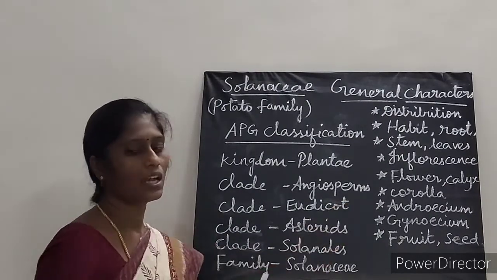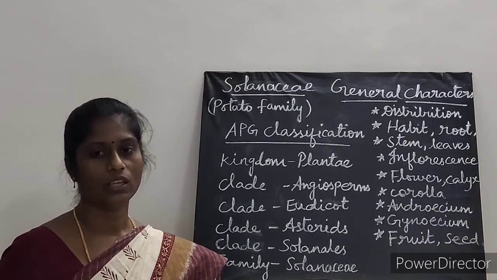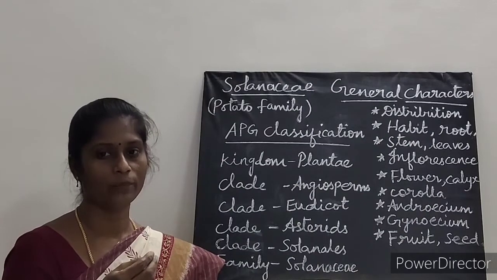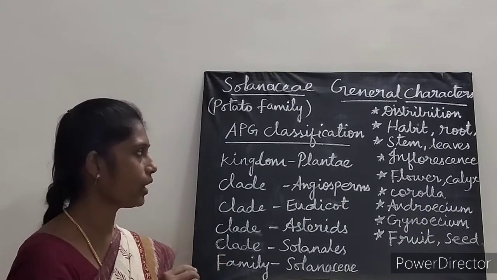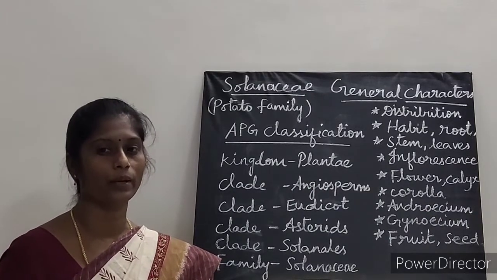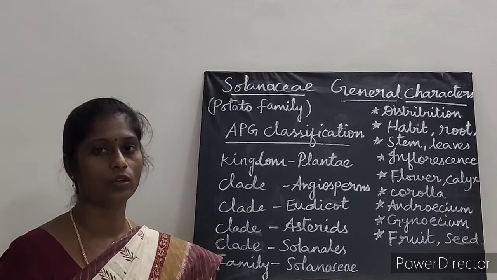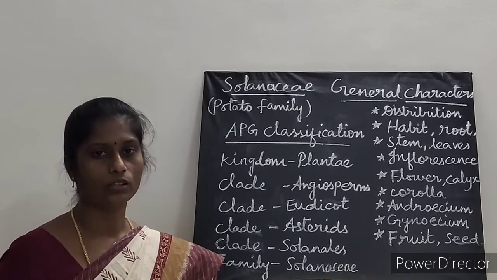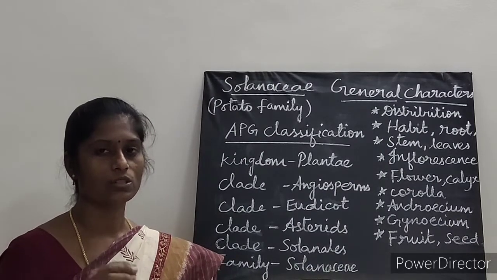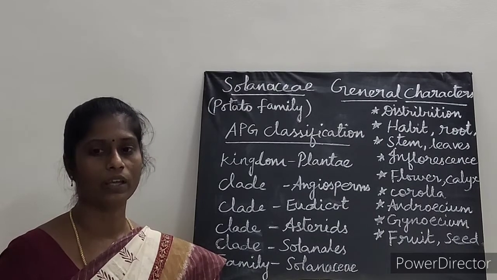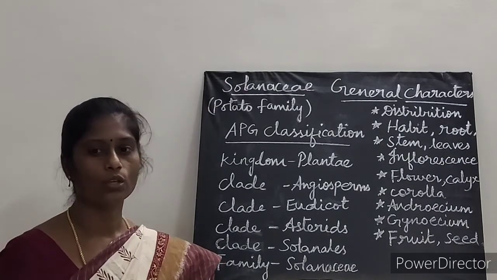Next is stem. Stem here is herbaceous or woody, erect or twining. Herbaceous means it has a weak stem, or sometimes woody and erect, it grows straight, twining or creeping. Sometimes it is modified into tubers, for example Solanum tuberosum, potato. That also belongs to this family. So stem is herbaceous or woody, erect or twining or creeping, and sometimes modified into tubers.